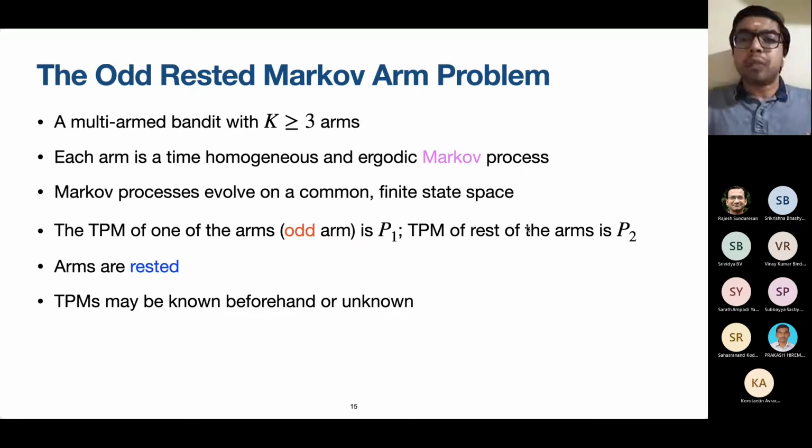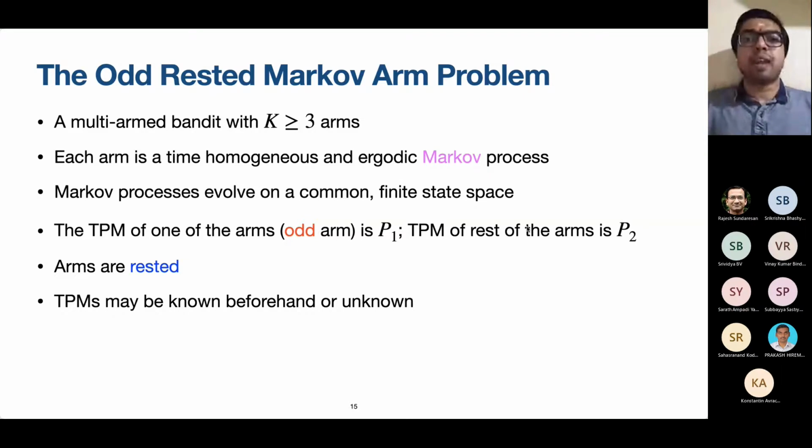It just means that everything else in the problem is the same. Just that when one movie is observed at a time, and the participant in the experiment wishes to switch his attention to a different movie location, all the other movies are paused. They don't evolve. That is what is called the setting of rested arms. An arm will evolve only when it is observed. If it is not observed, it remains frozen.